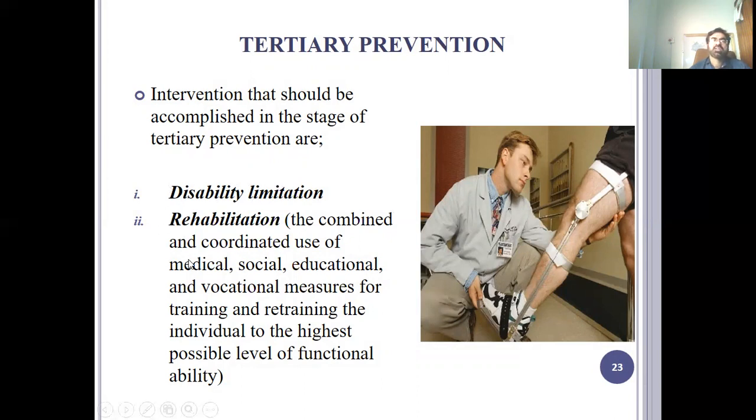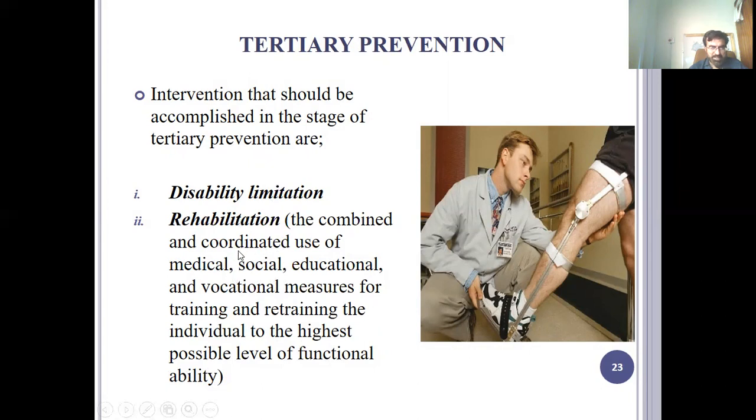So rehabilitation, the combined and coordinated use of medical, this is the example. How do you do the rehabilitation? Medical, social, educational, and vocational measures for training and retraining the individual to the highest possible level of functional ability. A person with amputation has not only a physical problem, but also social, educational, and vocational problems, especially social deprivation and social isolation.